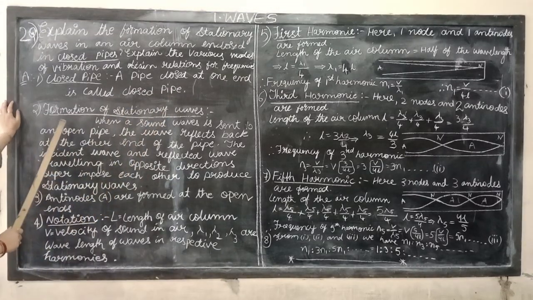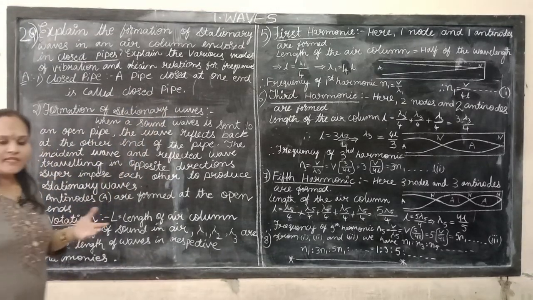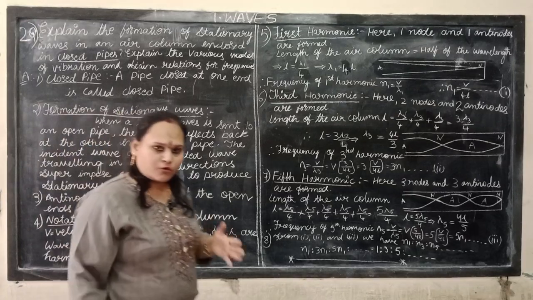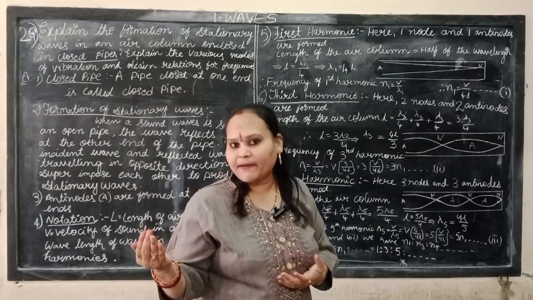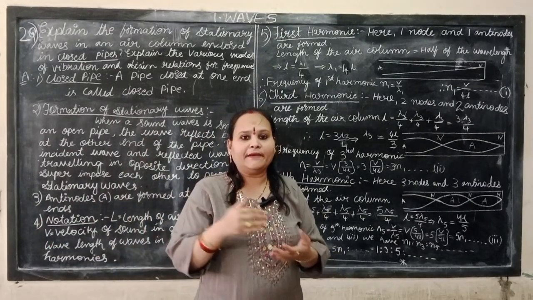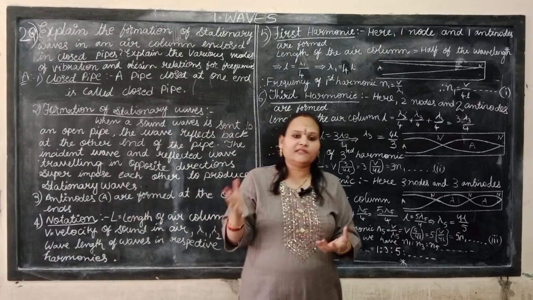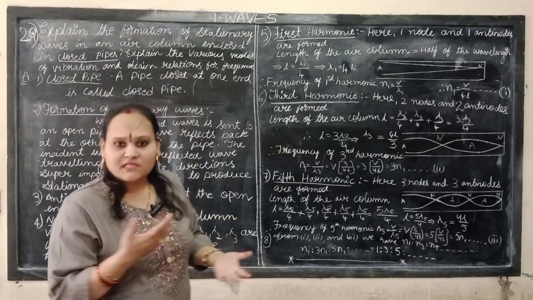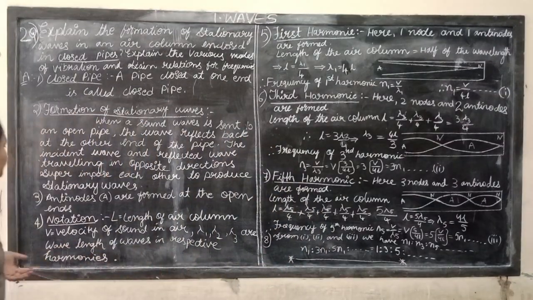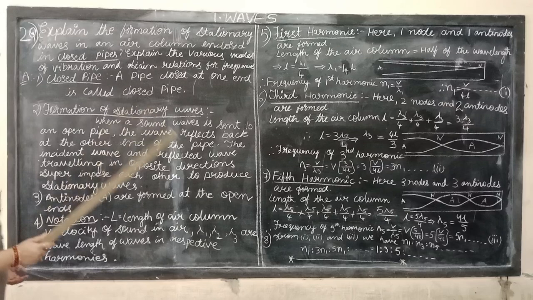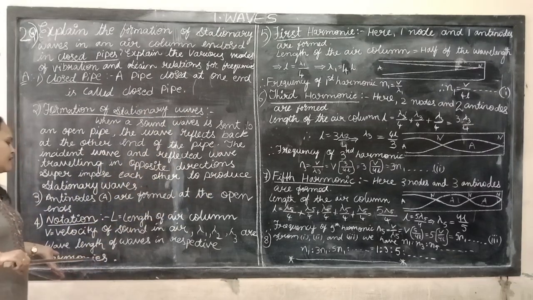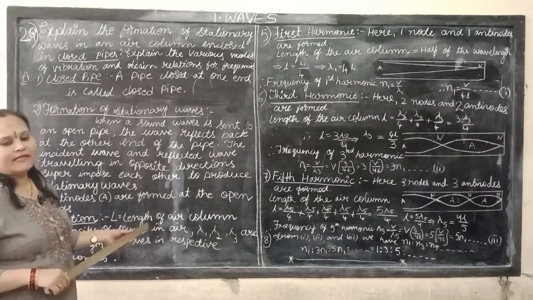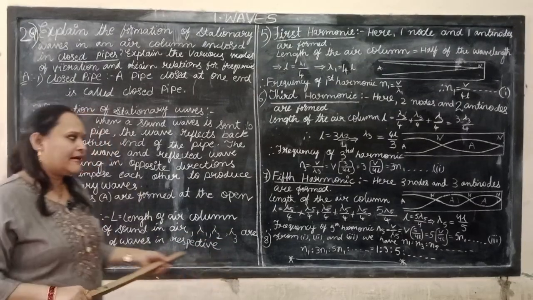Now see the formation of stationary waves. When a sound wave is sent into the closed pipe, it is reflected back from the other end. These incident and reflected waves superpose on each other and we get a stationary or standing wave. Similarly, antinodes and nodes are formed here. Our notation is the same: L is the length of the air column, V is the velocity and lambda is the wavelength.